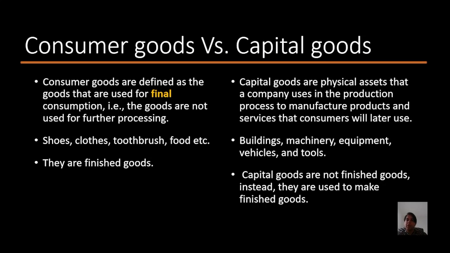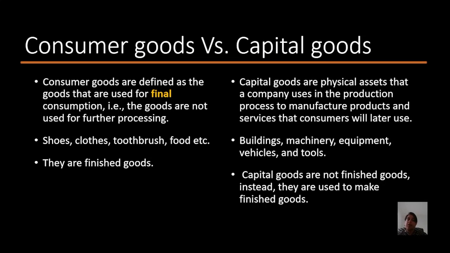So basically capital goods are anything that helps in the process of production. Now this is another important distinction which you need to understand, and you need to know these terms because you will be using these terms, especially consumer goods. We need them when we talk about PPC curve, when we calculate national income.